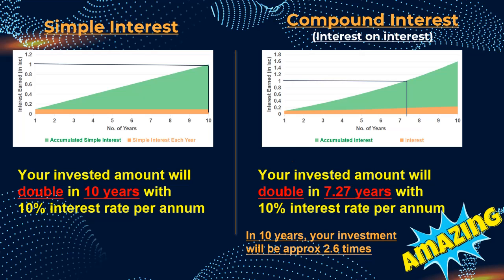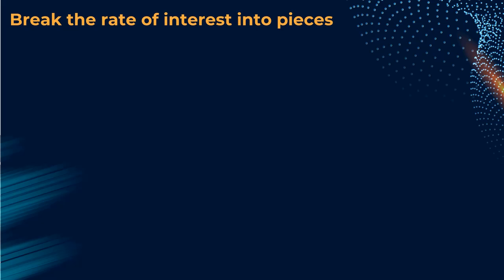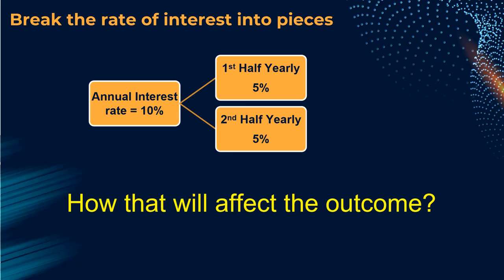That's amazing. The next question comes: can time earn even more for us? We are becoming more hungry now. The answer is again yes. Now what we can do is break this interest rate into pieces. So we had, let's say, an annual interest of 10%. We can divide this into half and half: 5% half yearly, another 5% half yearly. The total is still 10%, no change. Now the question comes, how will that affect the outcome? Do you think we can earn more?